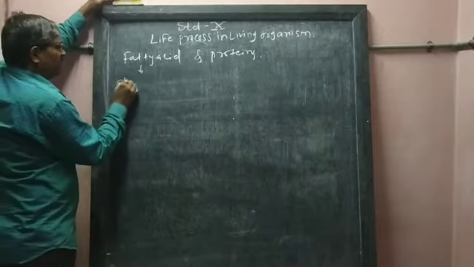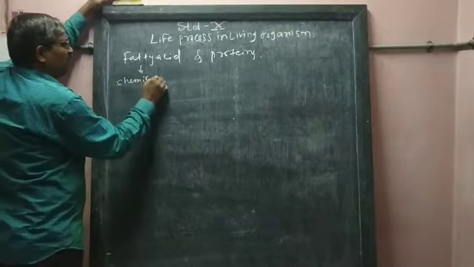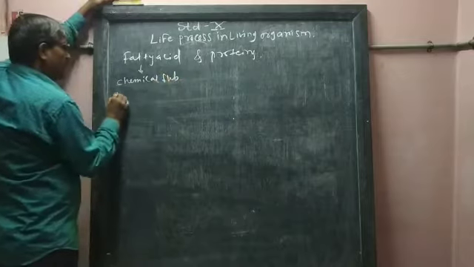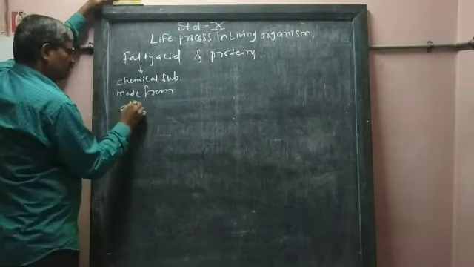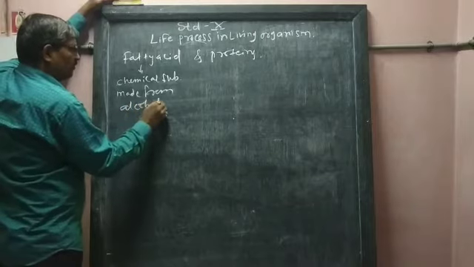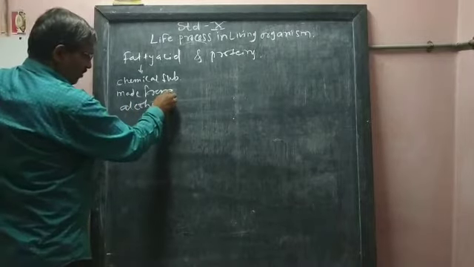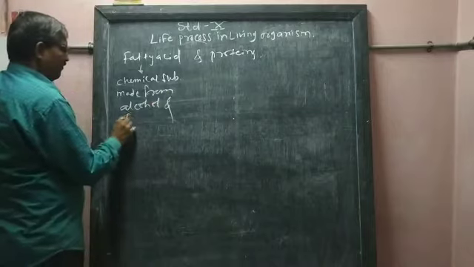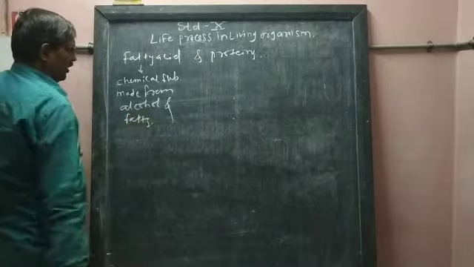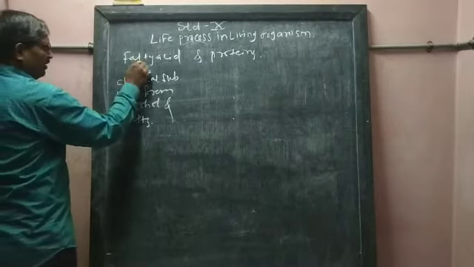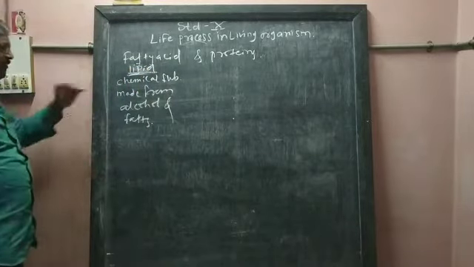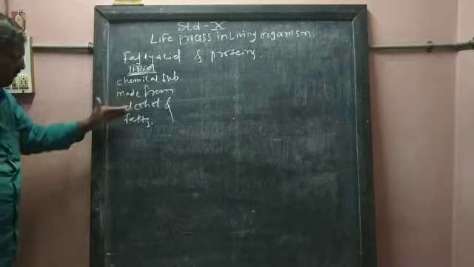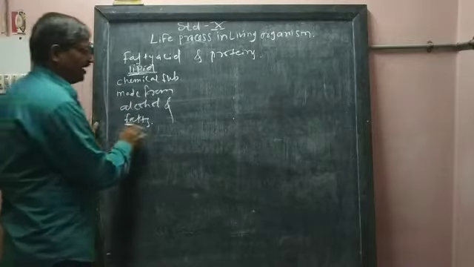Fatty acid is a chemical substance made from alcohol and fats. Sorry, this is lipid. Lipid means a chemical substance made from alcohol and fats.